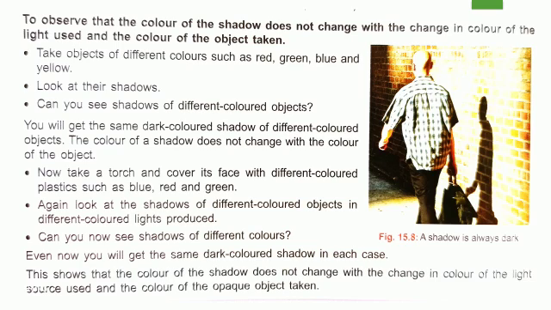Now take a torch and cover its face with different colored plastic such as blue, red and green. Again look at the shadows of the different colored objects in the different colored light produced. Can you see the shadows of different colors? Even now you will get the same dark colored shadows in each case. This shows that the color of the shadow does not change with the change in color of the light source used and the color of the opaque object taken.